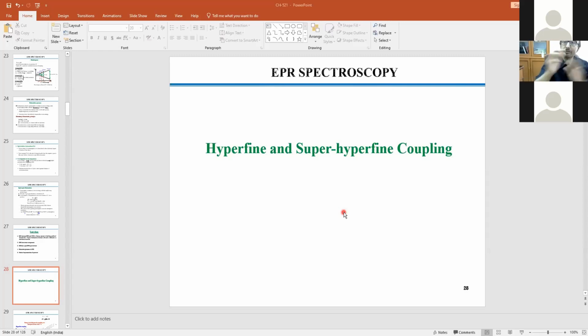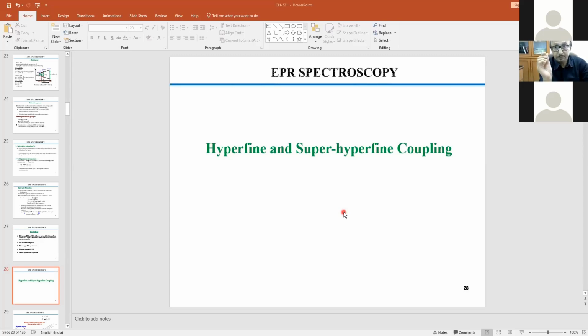Now you could argue, how do I differentiate it? You have to understand very clearly whether the same atom carries both or not. If it carries both, that means the hyperfine followed by super hyperfine. If it does not carry both, then you have the super hyperfine.